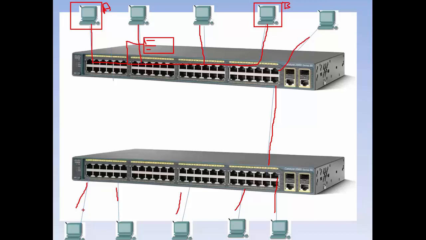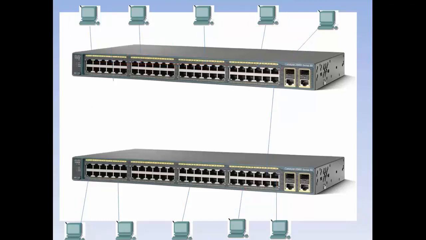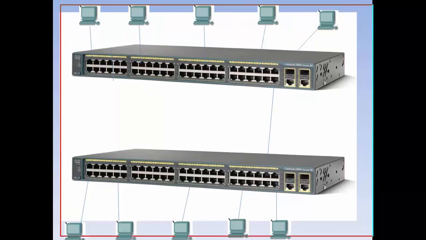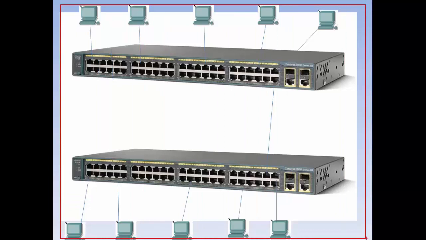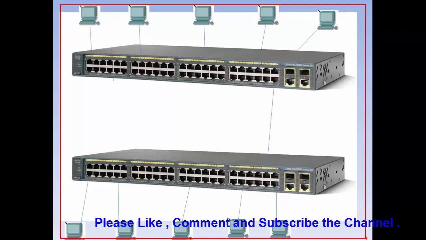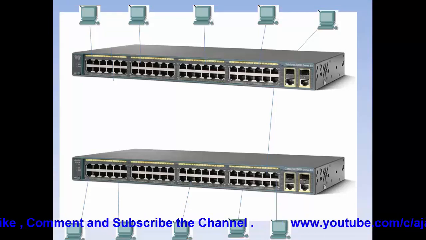So all the devices here come under a single broadcast domain. Suppose you have a big network, more than 2000 or 3000 machines connected in a flat switch network, all the devices come under a single broadcast domain.